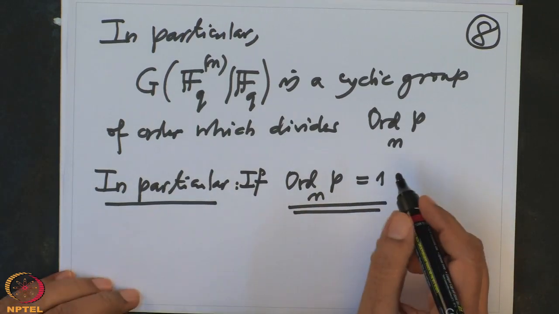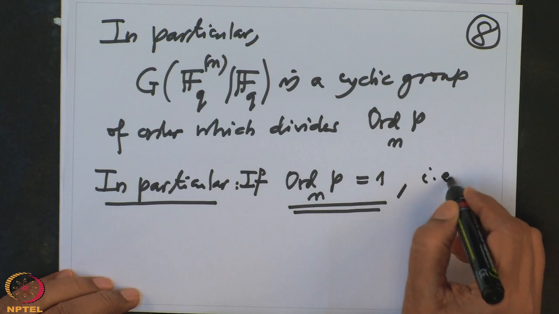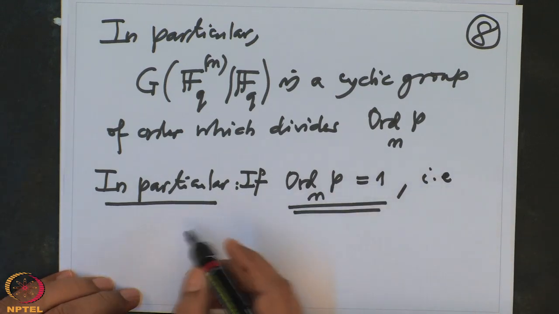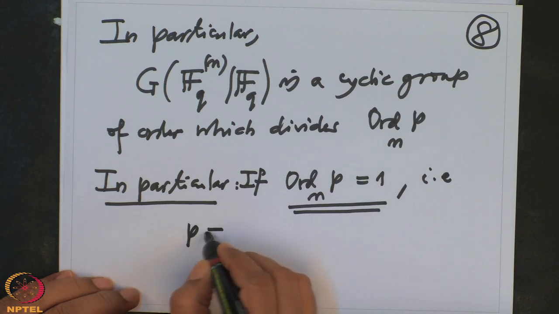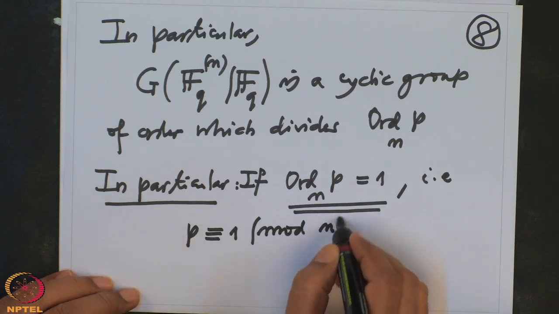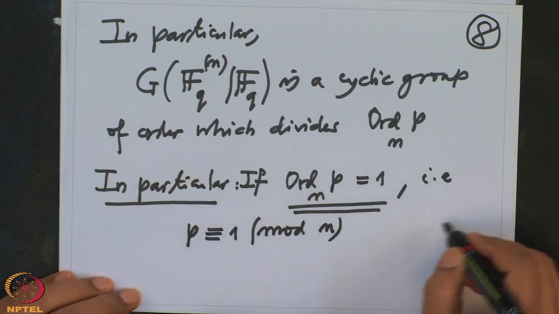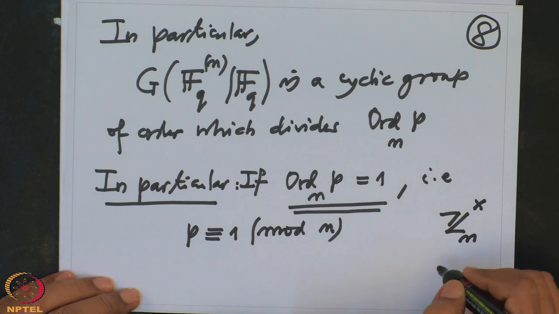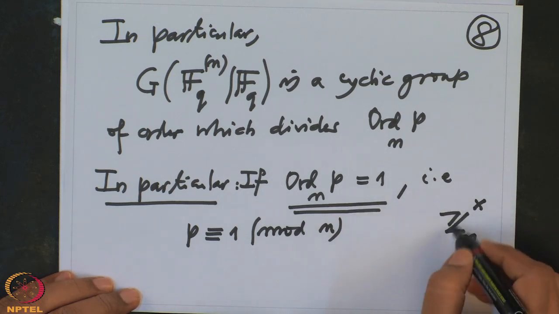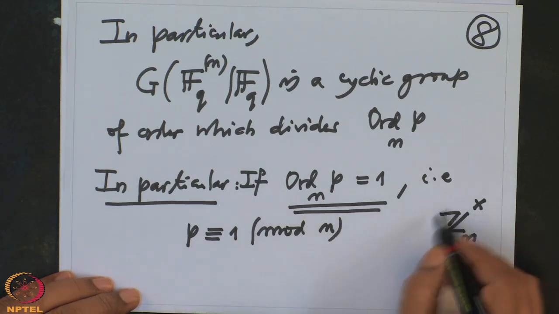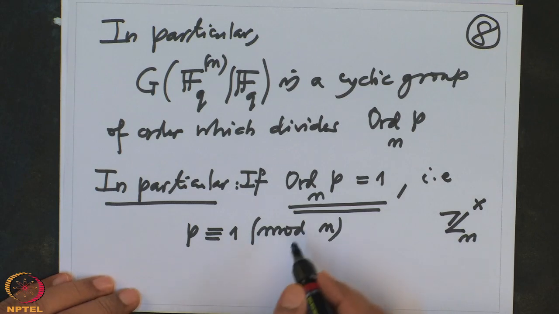That means p mod n has order 1, in the group Z mod n cross. An order 1 element here is precisely the identity element, and the identity element is precisely 1. So 1 and p coincide in this group, that is, p is congruent to 1 mod n.